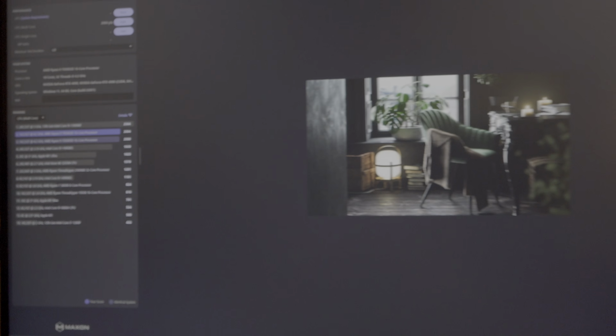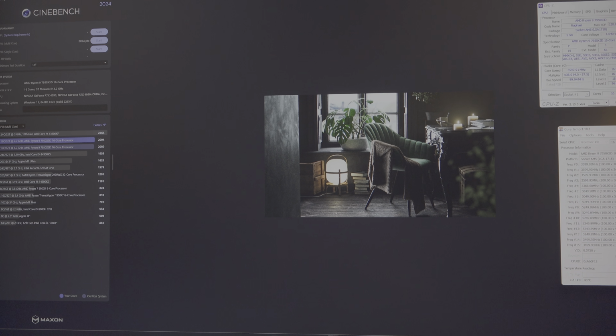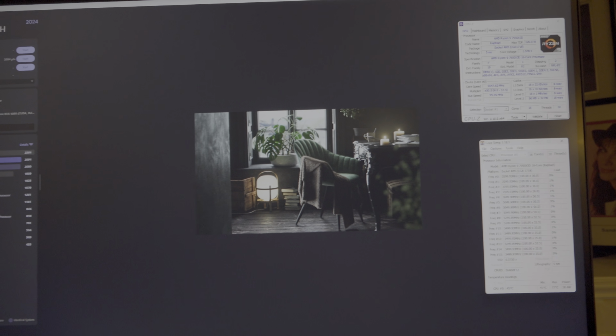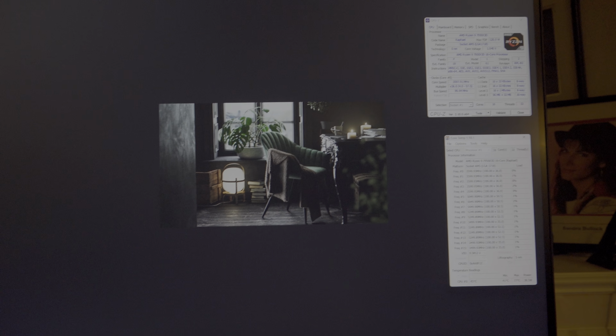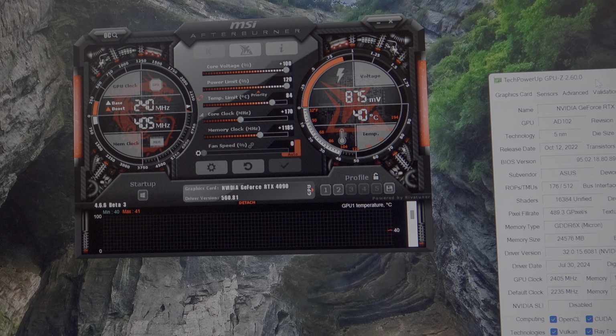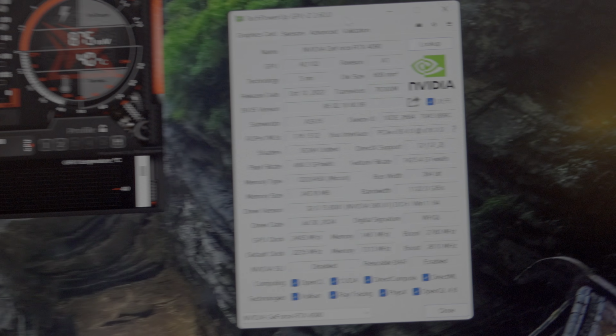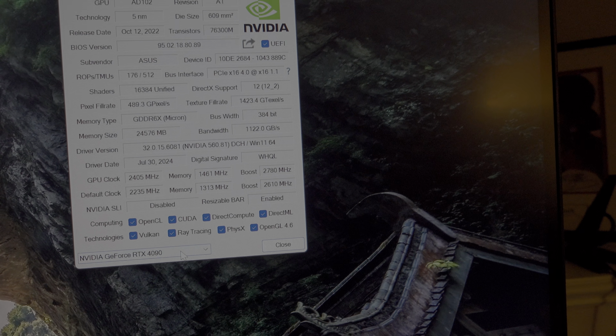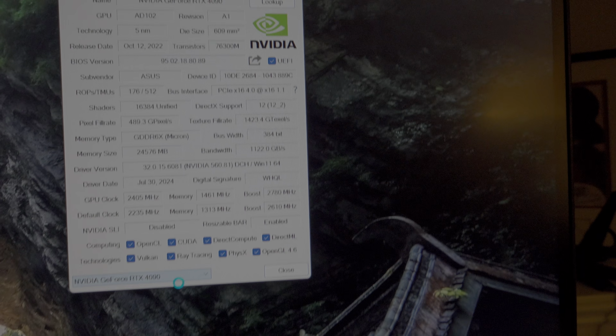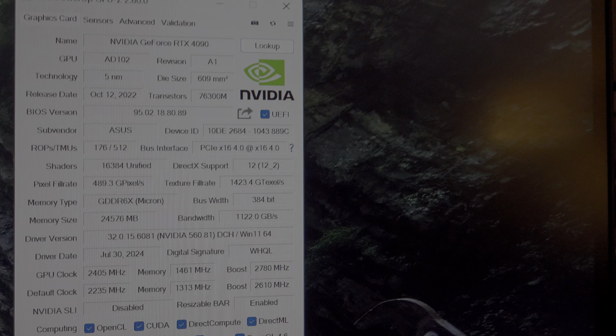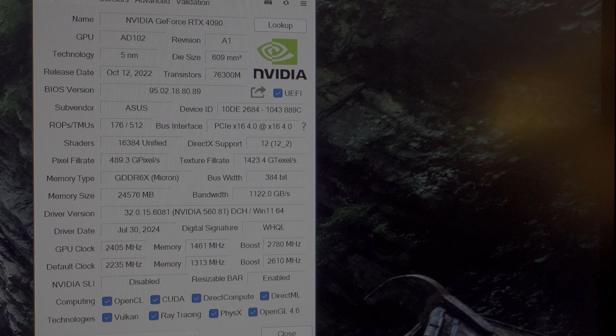Okay, so the last thing I'm going to show you is the overclock settings from my Asus ROG Strix 4090 that I use for all my gaming videos. So stay tuned for that video. Okay, so I got MSI Afterburner overlay running here, and I got GPU-Z also running here. I'll go ahead and refresh my 4090 so it shows you we are running at PCI Express 16x 4.0.